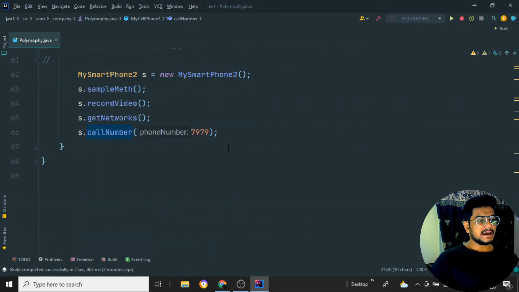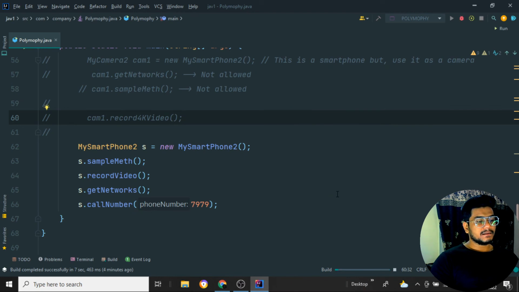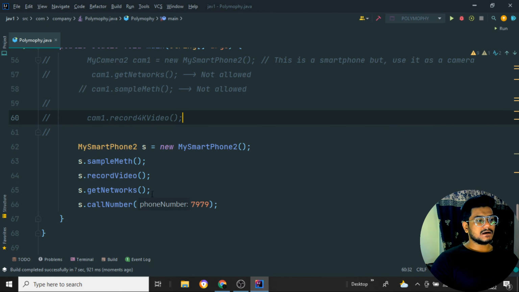When I try to run this program, you can see with this particular object, everything I can access over here. You can see I'll be getting an output: taking videos, get the list of the networks, and calling the particular number 7979. Whatever I pass, I'm getting.